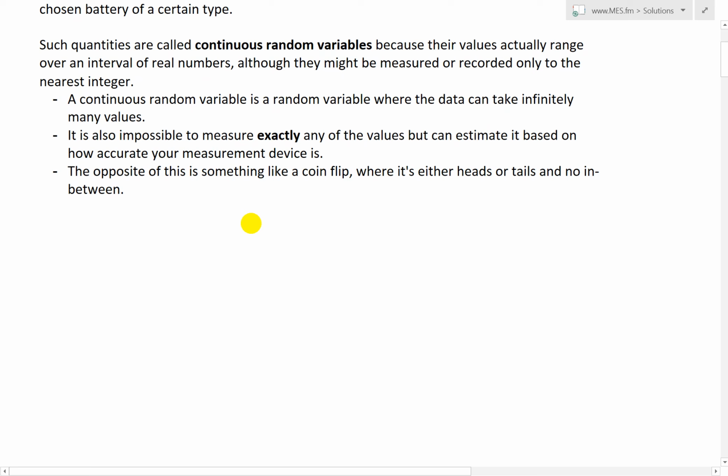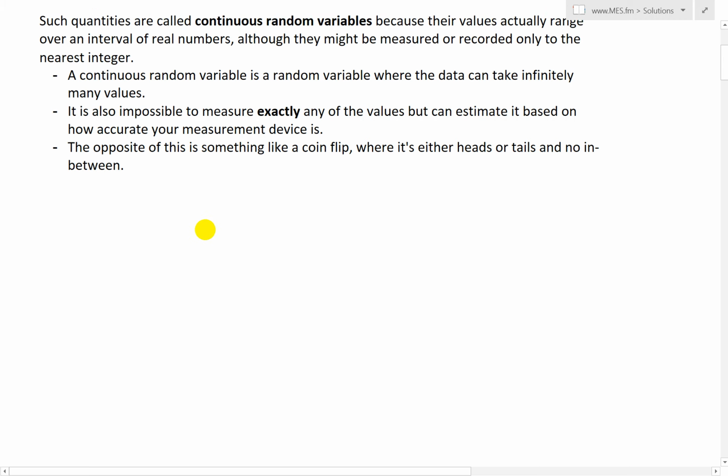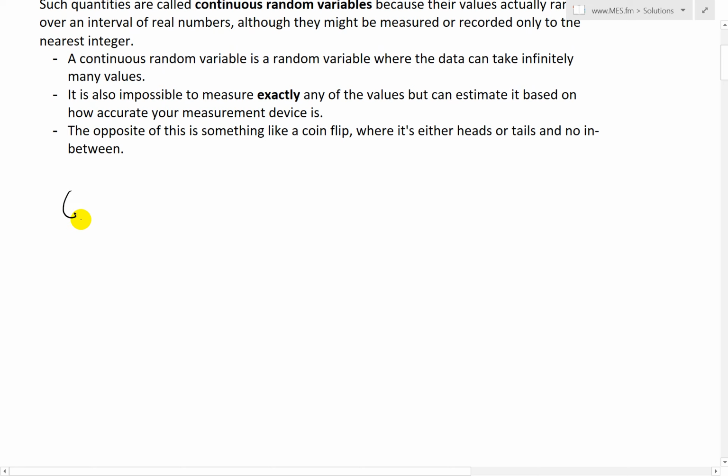It is also impossible to measure exactly any of the values, but you can estimate it based on how accurate your measuring device is. The opposite of this is something like a coin flip, where it's either heads or tails and no in between. Another continuous variable is if you were to look at the height of a person, for example.